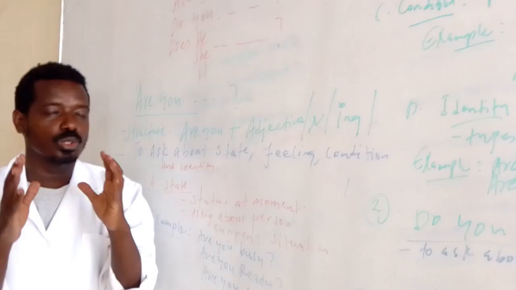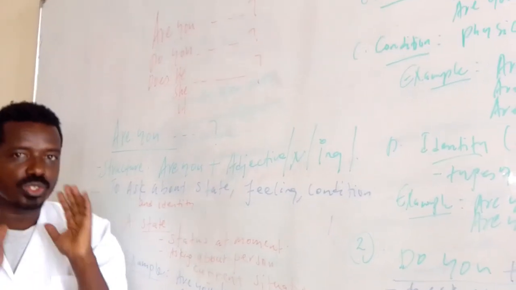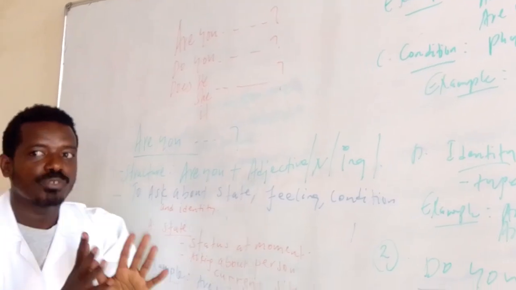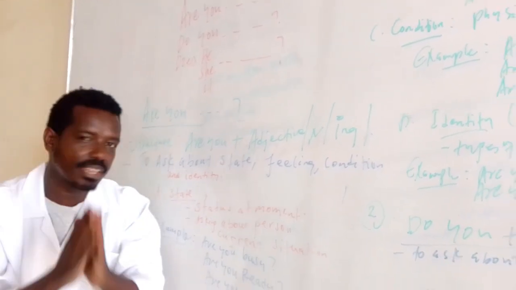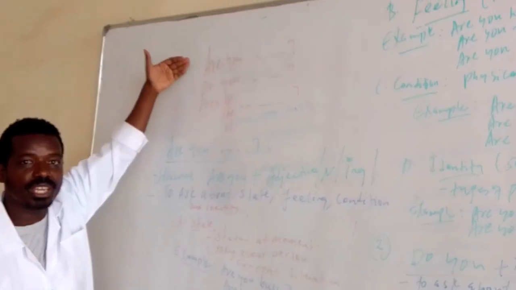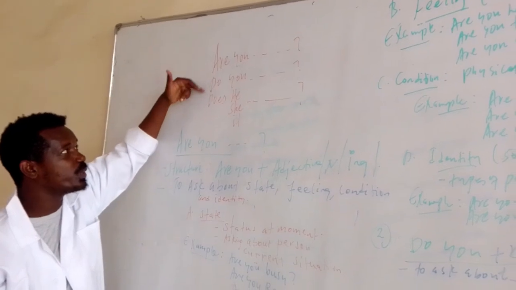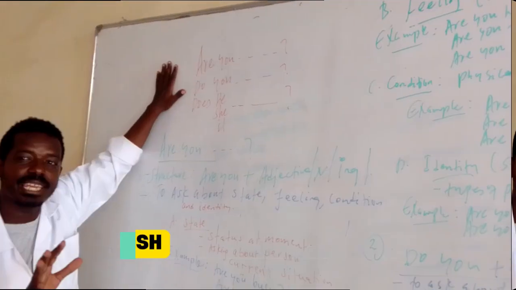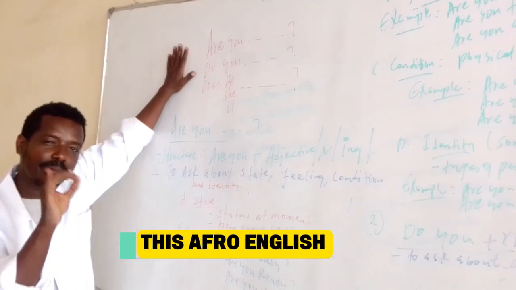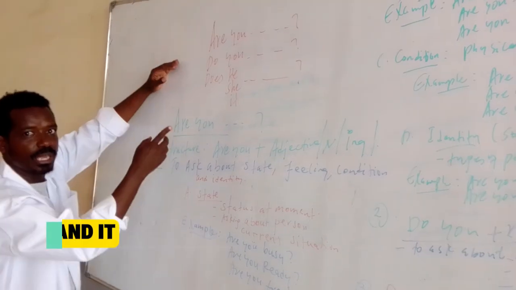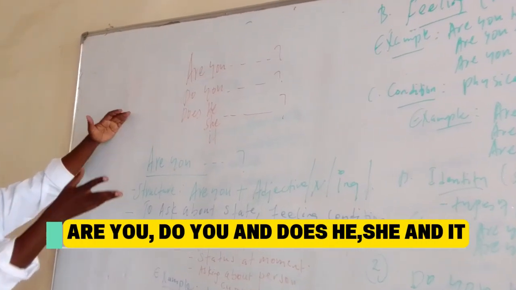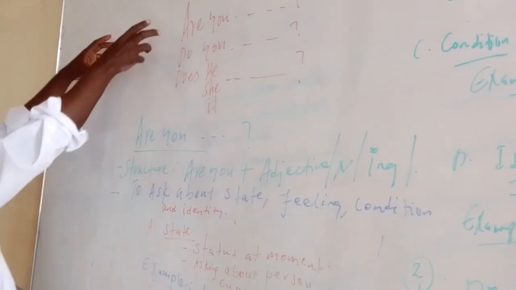Today I'm going to present for you very important questions in English. If you know this terminology, things are very easy for you. So today I'm going to tell you about "are you," "do you," and "does he or she." Basically, what are the functions of them? They are very important. As you see from the whiteboard, here are the very important elements that you should consider.